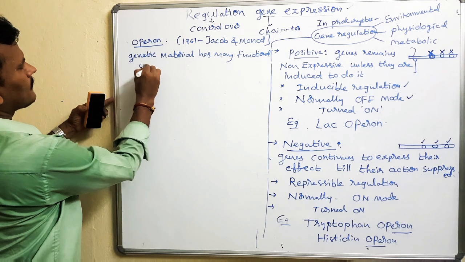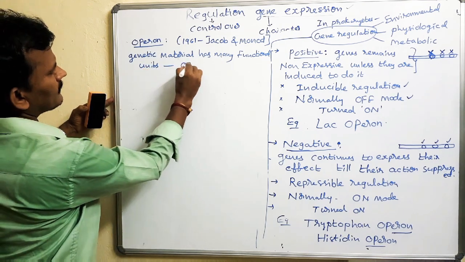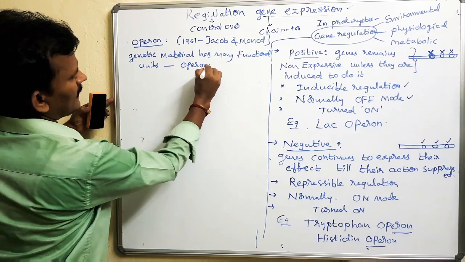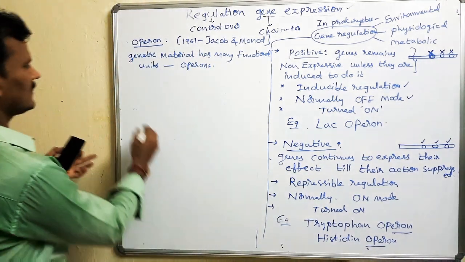Many functional units called operons. What genes are there in this operon?